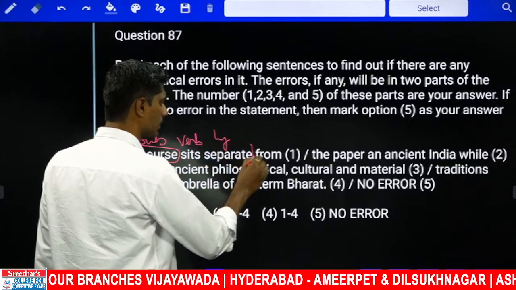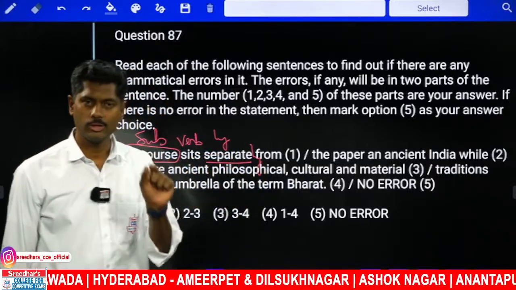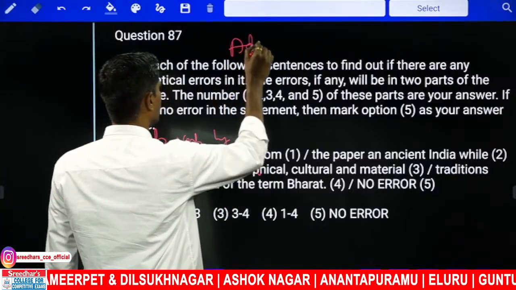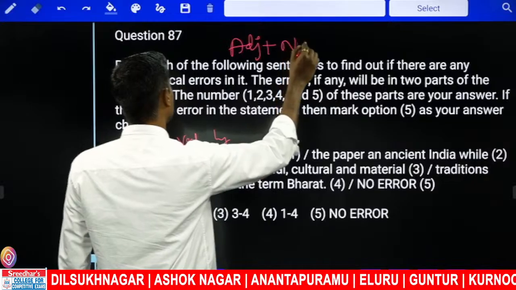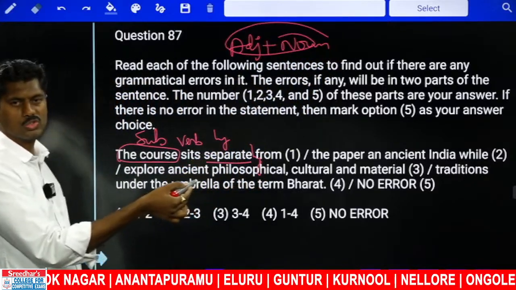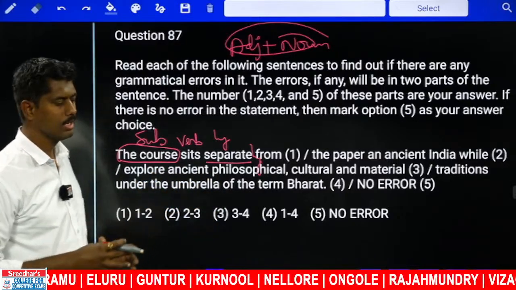The course sits separately should be there. Because separate is an adjective, and I can take an adjective when it tells the quality of a noun or a pronoun. If there is a noun afterwards, I can use separate: separate room, separate space, separate batch.